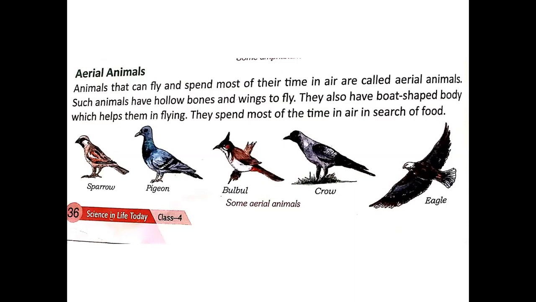First, animals that can fly and spend a lot of time in the air are called aerial animals. Second feature, they have hollow bones. Why? To make their bodies light. Third, they have a set of limbs modified as wings to help them fly. Understood?